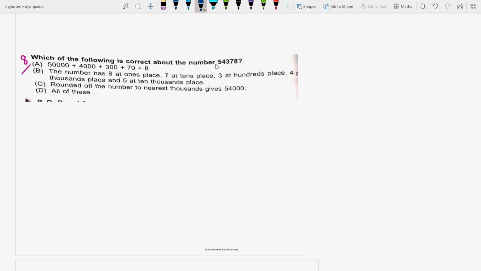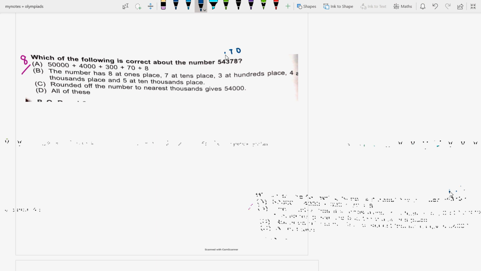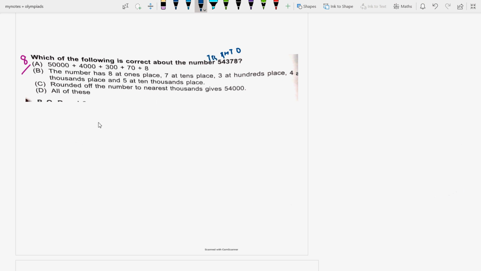Next question is, which of the following is correct about the number 54,378? When it is to be expanded, then it will come out to be what? Ones, tens, hundreds, thousands and 10,000. So it will be 50,000 plus 4,000. No. See, it will be 50,000 plus 4 into 1000 plus 3 into 100 plus 7 into 10 plus 8 into 1.